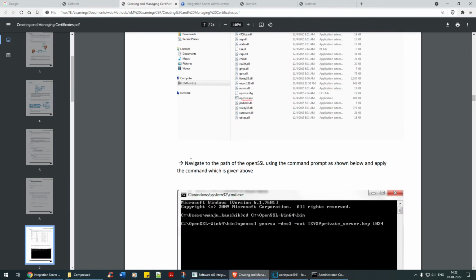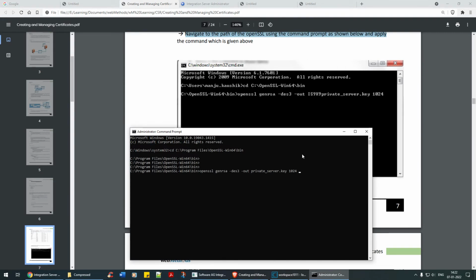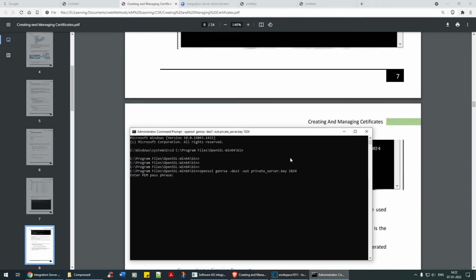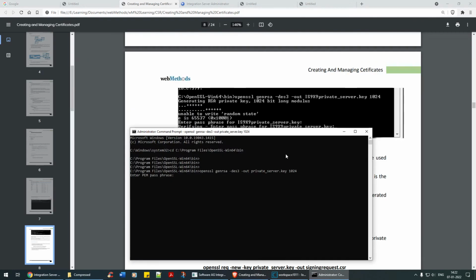So navigate to the path of OpenSSL using the command prompt as shown below and apply the command. Okay, so I'm just going to enter it. Then next, it's asking for the PEM passphrase. Here we have used something I've used on a personal thing. I'll just use it as it is. For the passphrase, we just used something, or I'll just use the one of my website.